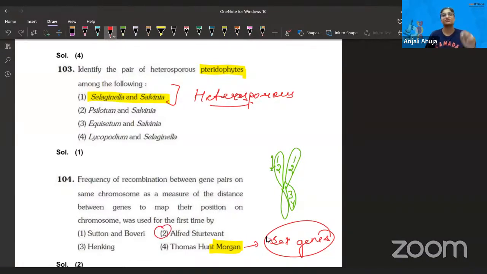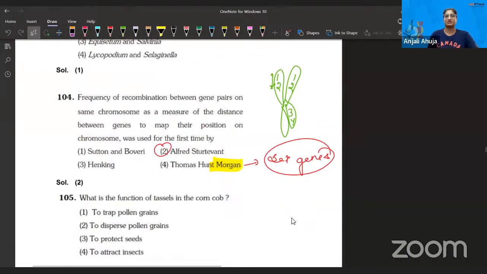It is Alfred Stewart Sturtevant, and I have taught this concept in the class. You should remember this measuring idea came from him, which Morgan further explained in Drosophila. Then he did a lot of research. So now, guys, next question.